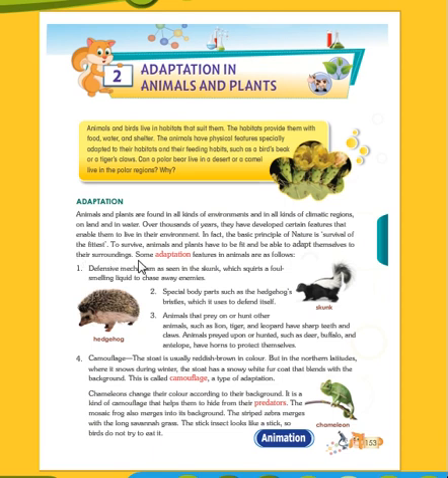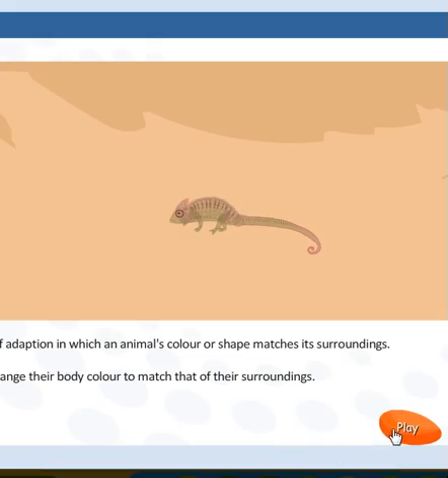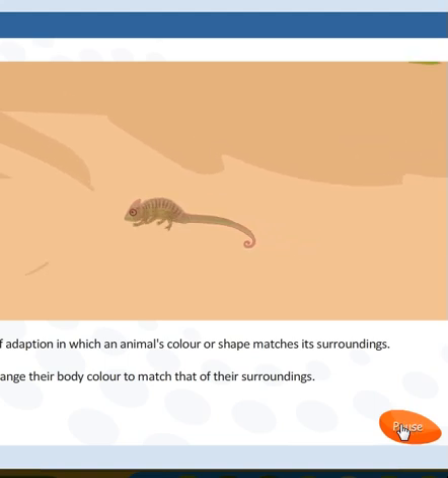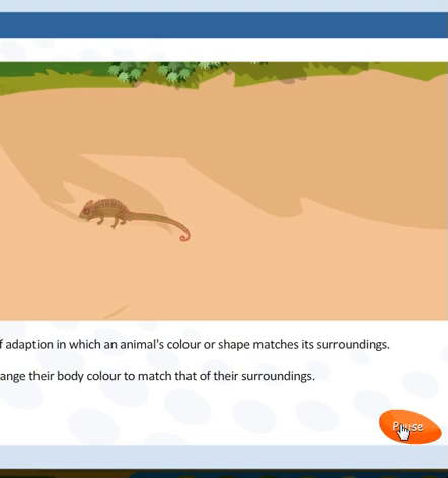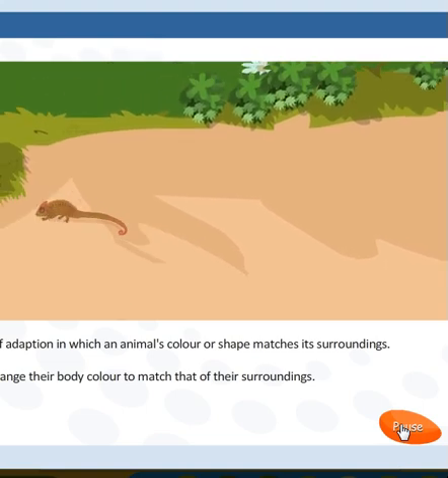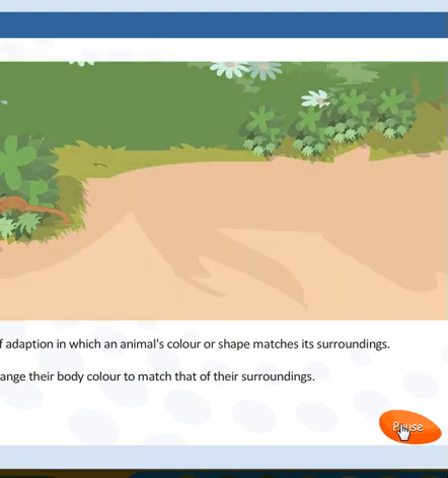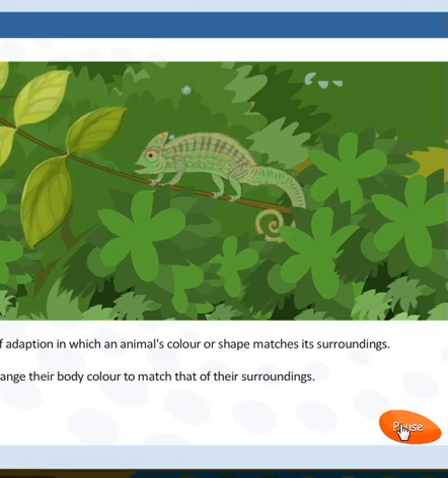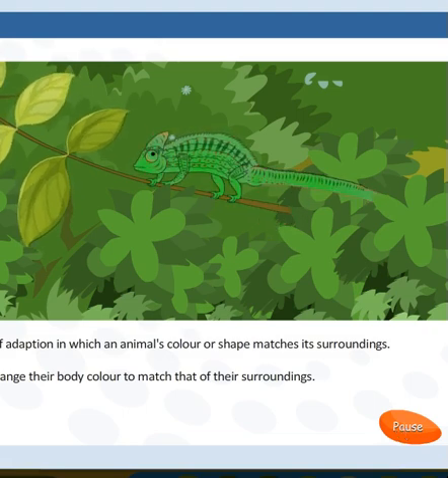Right? So here we have some adaptation features in animals. Let's see what the features are. Camouflage. It is a special kind of adaptation in which an animal's color or shape matches its surroundings. Chameleons can change their body color to match that of their surroundings.